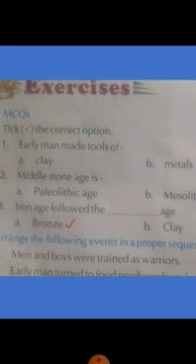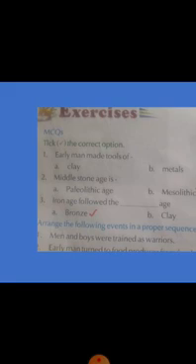Then next question, middle stone age is dash. Options: A Paleolithic age, B Mesolithic age, and C Neolithic age. So the answer is Mesolithic age. Middle stone age is otherwise known as Mesolithic age. Then third question, Iron Age followed dash age.